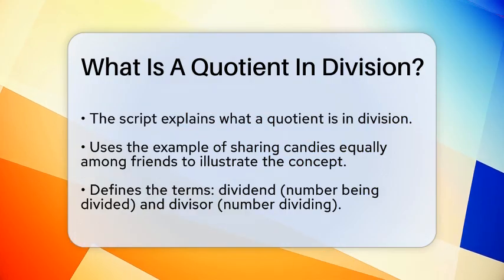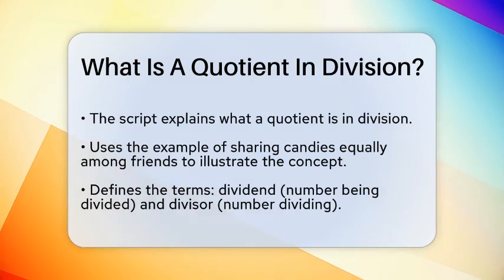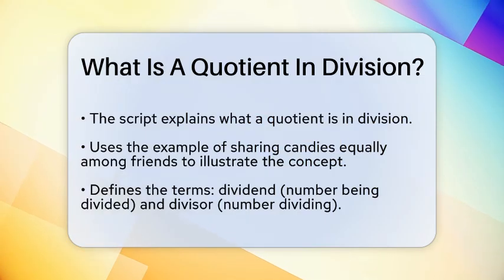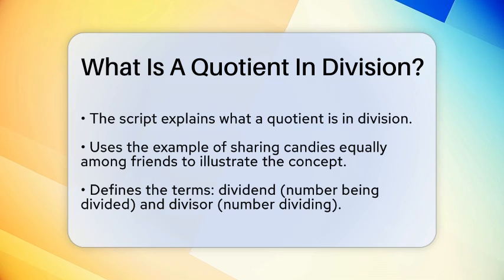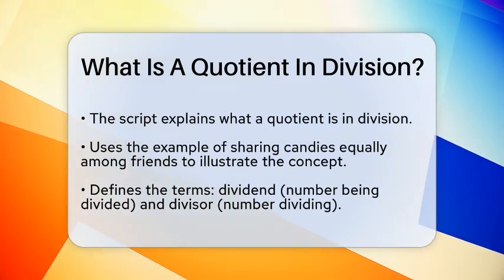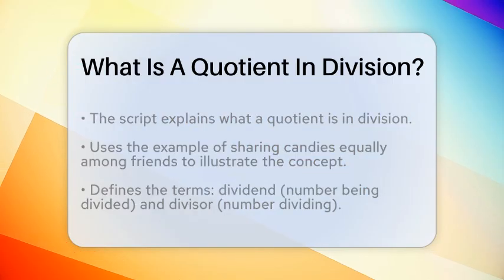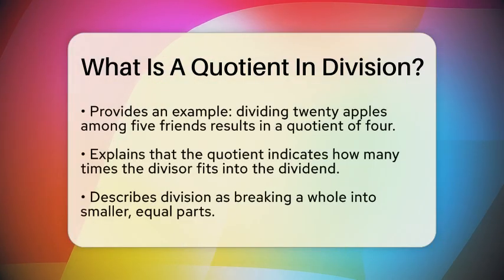The number you are dividing is known as the dividend, and the number you are dividing by is called the divisor. For example, if you have 20 apples and you want to split them equally among 5 friends, you would divide 20 by 5. The answer, or the quotient, is 4. That means each friend gets 4 apples.